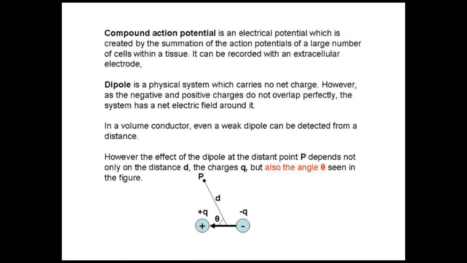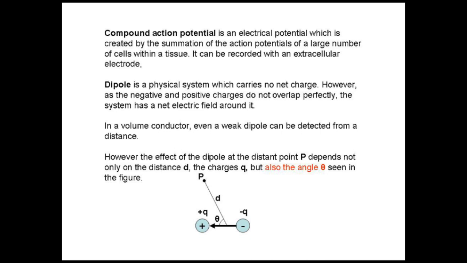However, compound action potential is something that you can record using an extracellular electrode, and this potential change is due to summation of action potentials occurring in many number of cells. So you usually do not record a compound action potential from a few cells.